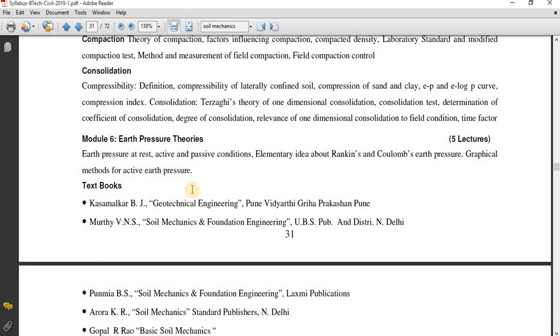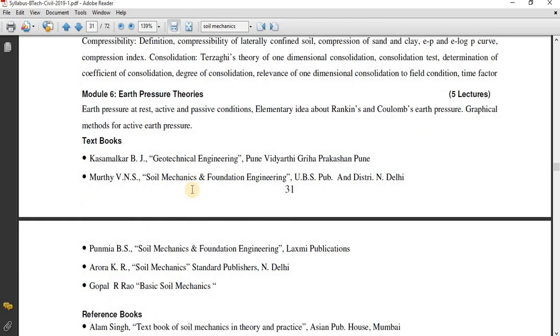Next, in module number 6, we are going to study the earth pressure theories. Let us think that we are moving in some vehicle in a hilly area. On one side there will be the upstream side and on the other side the downstream side. On the upstream side, to prevent landslides or any type of sliding, there will be a wall constructed, an RCC wall. Sometimes it is a wall or sometimes some retaining structure. That RCC wall is called a retaining wall.